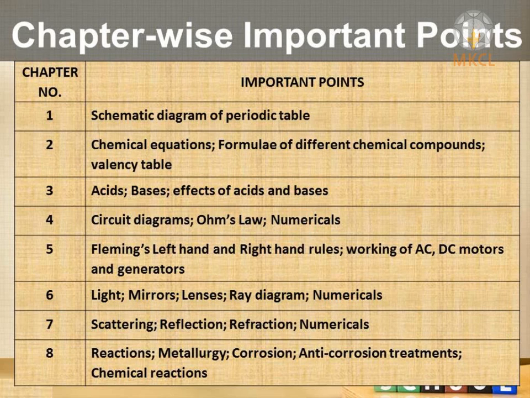Chapter number 4 is electric spark. Electric spark means electric circuits are there. So the joining of circuit in a proper manner, that is the joining of positive and negative terminal, is very much important. If you are joining it in a very incorrect manner, then the circuit will not work and whatever you are doing is all useless. That is why the proper connection, the circuit diagram, Ohm's law, the limitations of Ohm's law, and the devices which work on the heating effect of electric current, everything is very important.